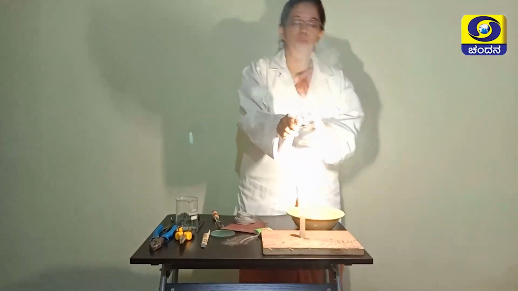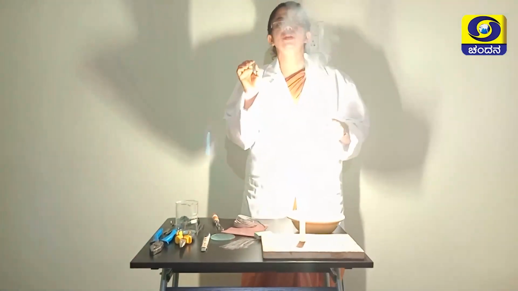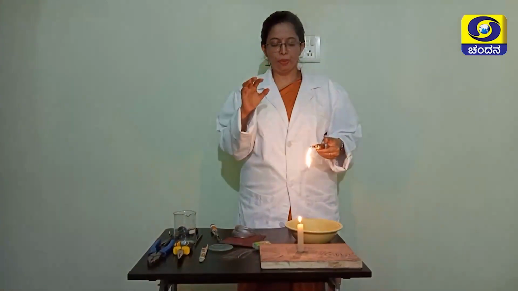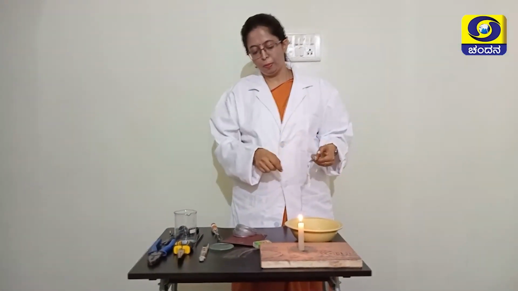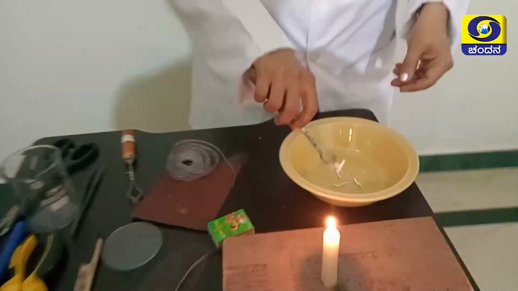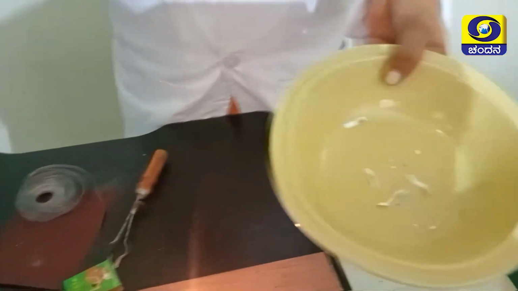Okay, now carefully observe this, what happens when I burn it. See, I hope you are seeing it. So magnesium is burning with a white, bright, dazzling light. A lot of fumes have come, along with that a powdery substance has formed. Okay, and this powdery substance is magnesium oxide.